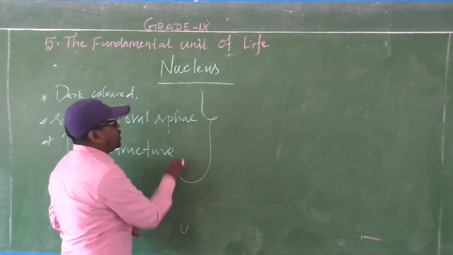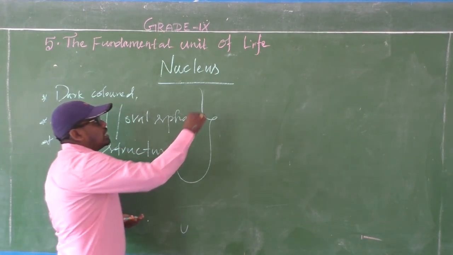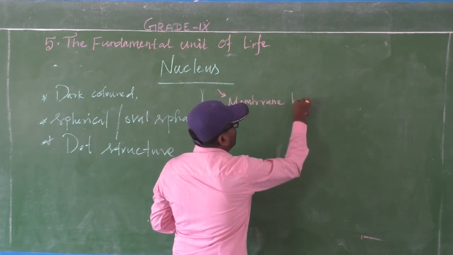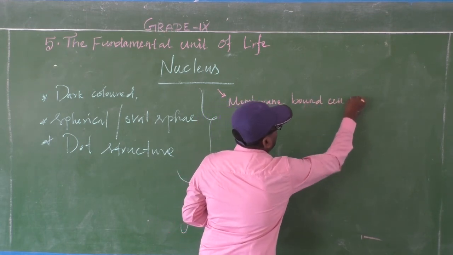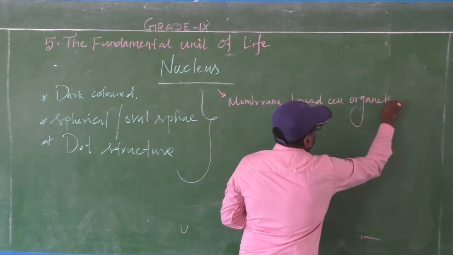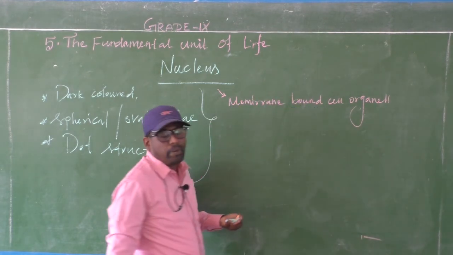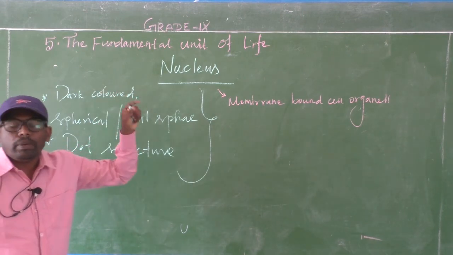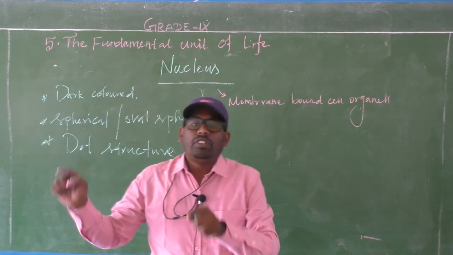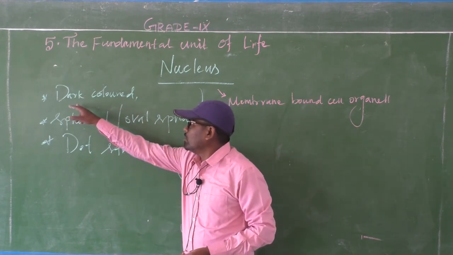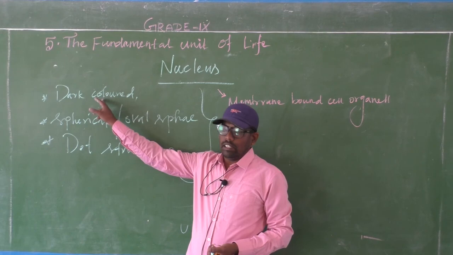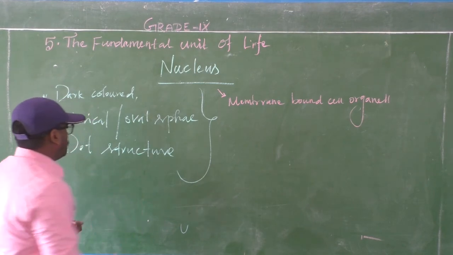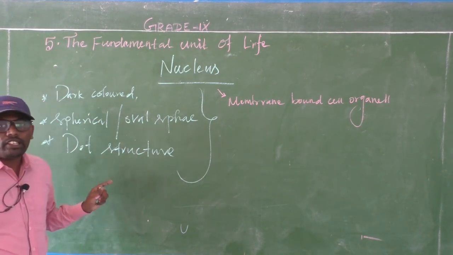This is the nucleus. The nucleus is one of the membrane bound cell organelles. Again, the nucleus is one of the membrane bound cell organelles. If you see the plant cell or animal cell, you can identify the dark colored, oval or spherical shaped, dot like structure.